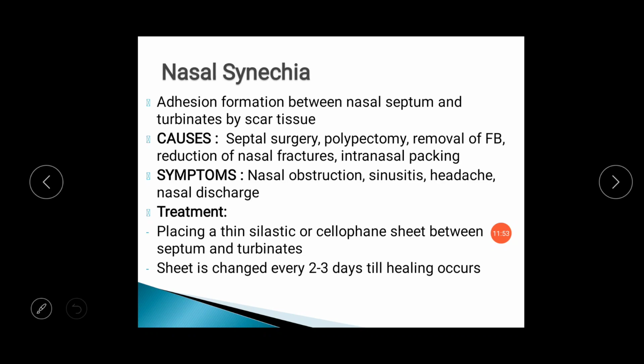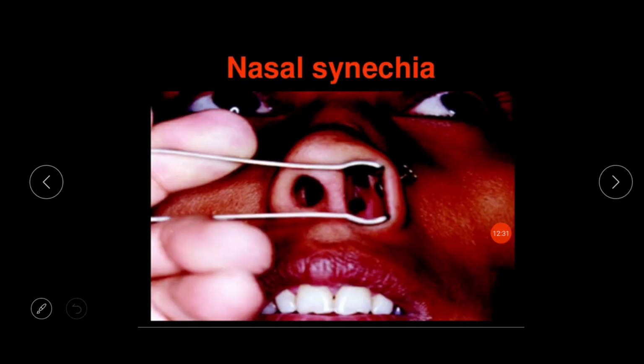Fourth miscellaneous disorder is nasal synechia. Synechia is adhesion formation between the nasal septum and turbinates by scar tissue. So whenever the patient has a scar over the septum or inferior turbinate, it will heal by crusting formation and after that there will be mucosal formation. But whenever this crust is attached to both the lateral wall of the nose and septum, this crust will give rise to mucosa formation and they will form a bridge between the lateral wall of nose and septum, and after that it will form the nasal synechia.